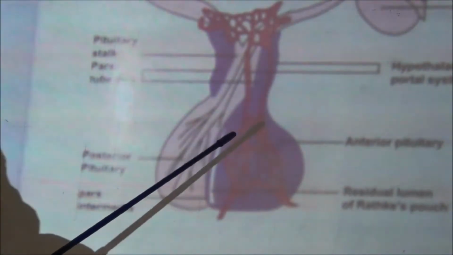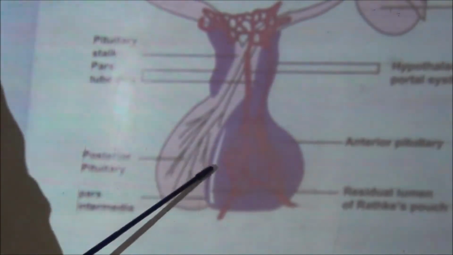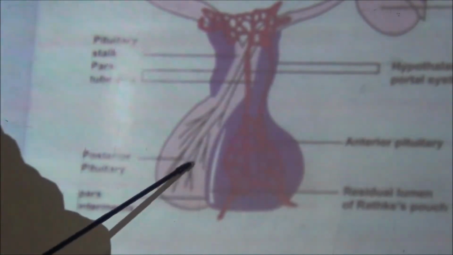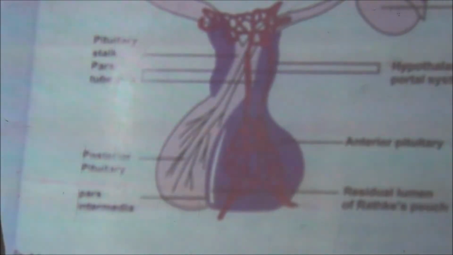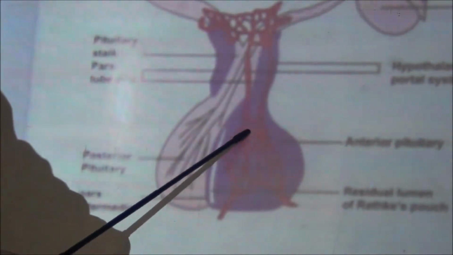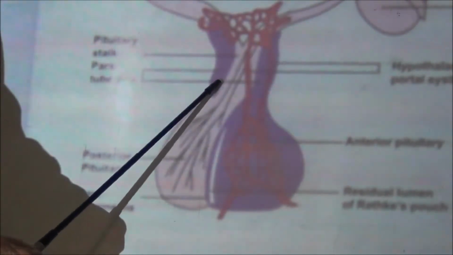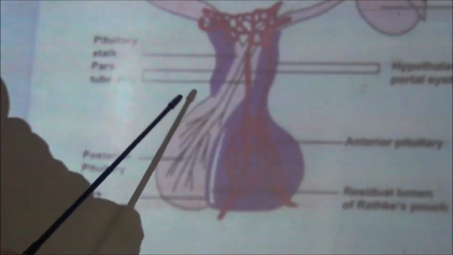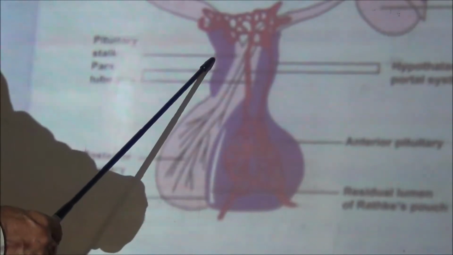It also contains, posterior to that, an area which is called the pars intermedia. And some part of the anterior pituitary moves upwards and surrounds the pituitary stalk. It is called the pars tuberalis.